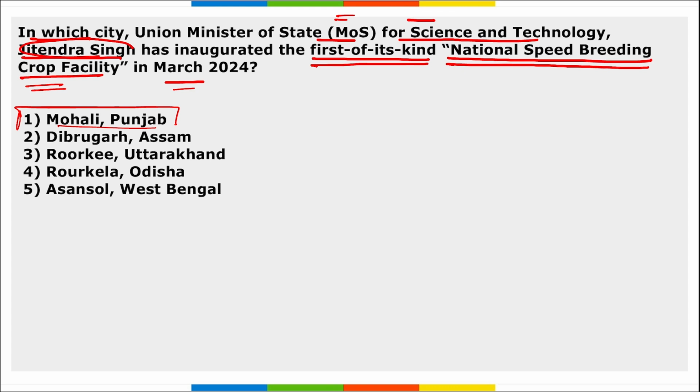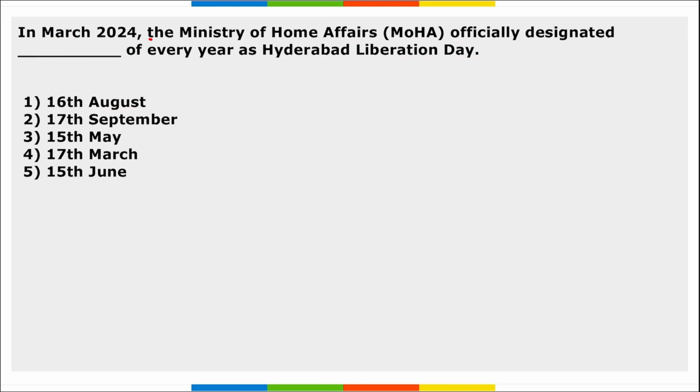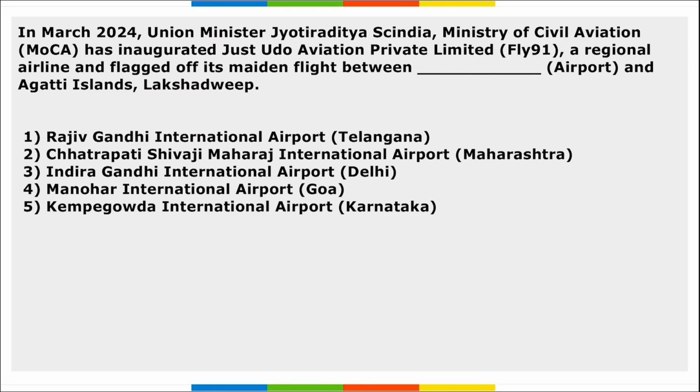Next, the Ministry of Home Affairs officially designated 17th September of every year as Hyderabad Liberation Day. So every year 17th of September has been now designated as the Hyderabad Liberation Day, and this day marks the integration of the princely state of Hyderabad into the Indian Union in 1948.